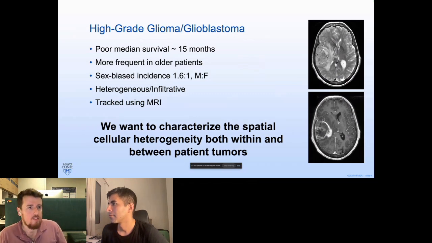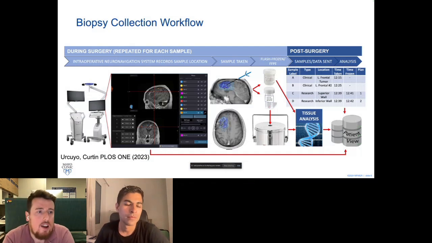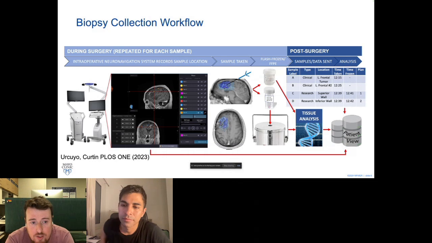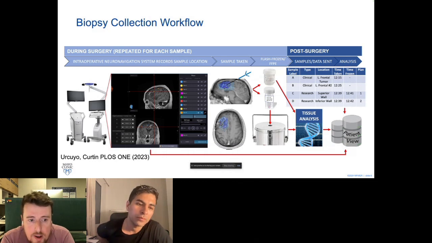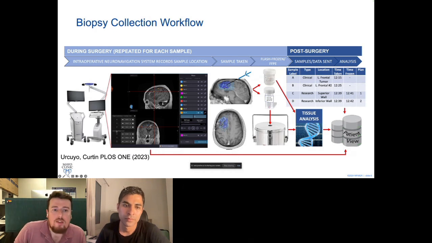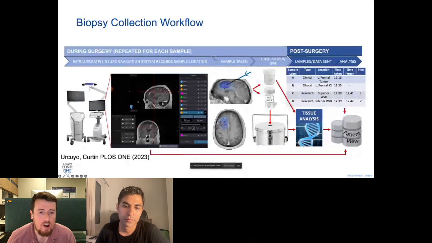To do that, we have established a biopsy collection protocol here at Mayo Clinic, where we use intraoperative neuronavigation systems. The specific one we use is the Stealth machine by Medtronic, which is able to take a preoperative MRI and register it during surgery to the patient's brain. Hopefully you can see my mouse. The Stealth screen looks a bit like this.